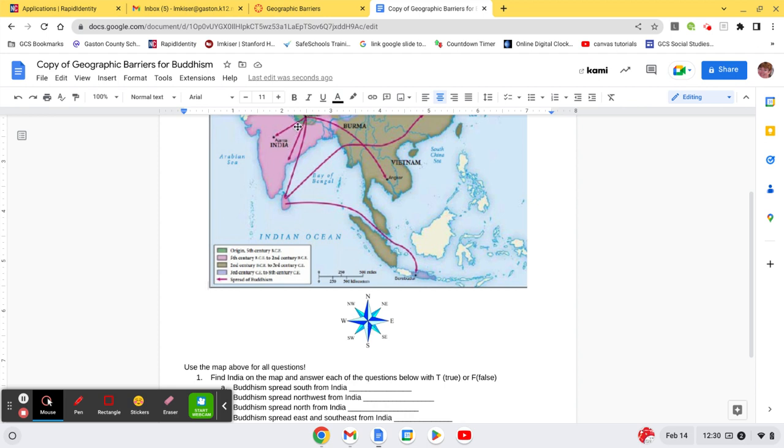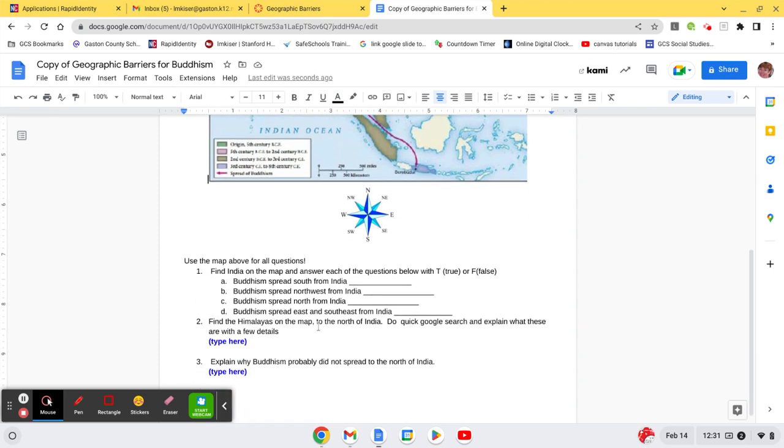This is India. So I am looking for, are there arrows that go south or down? If the answer is yes, then you would put true. If you don't see any arrows going south, then you would put false. And you're going to do that for these other directions, B through D.